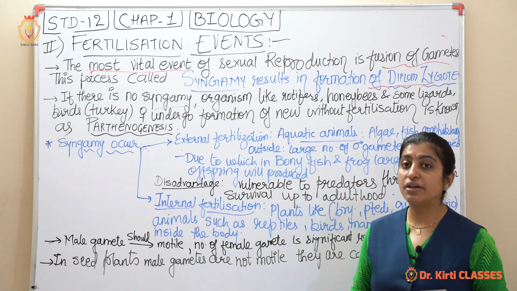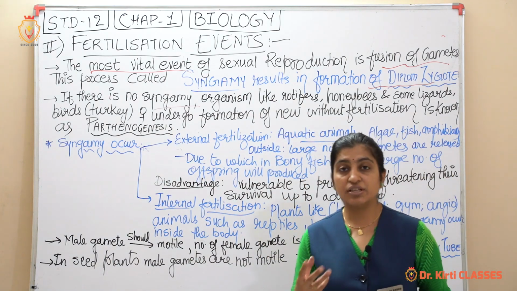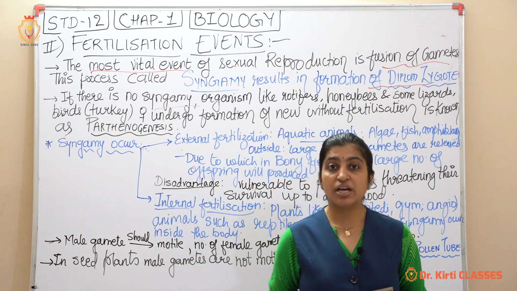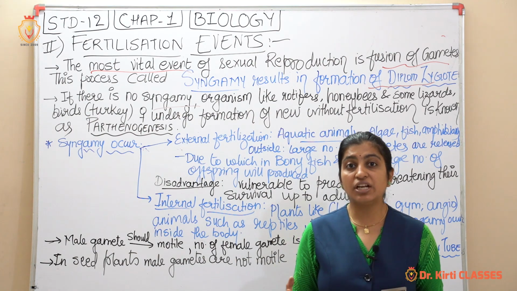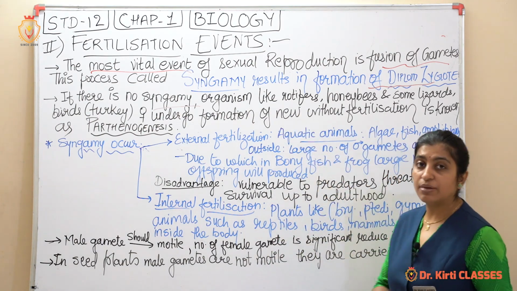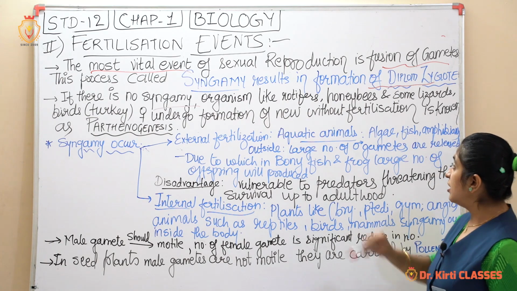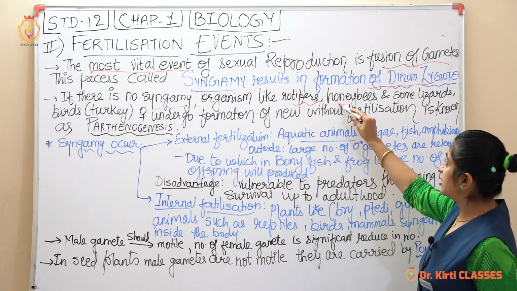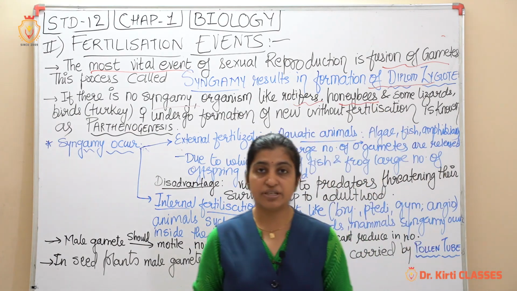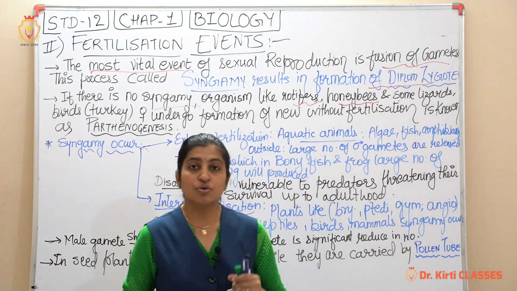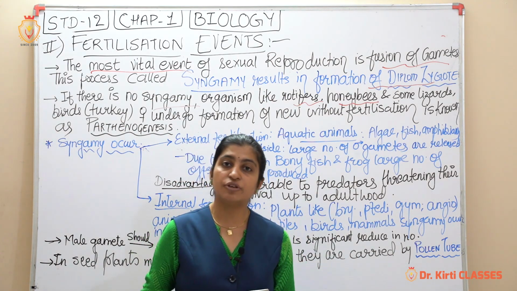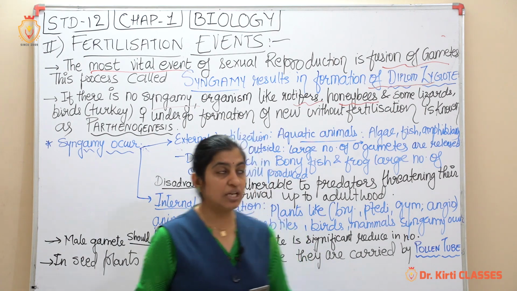If there is no syngamy, for example, there is no fusion, in organisms like, right? So in plants we have seen parthenogenesis. There are a few examples which I told you in the last session in asexual reproduction, where without fertilization a new organism is developed. So in animals, some rotifers, honeybee के बारे में again we will see in the genetics chapter number 5 in detail.